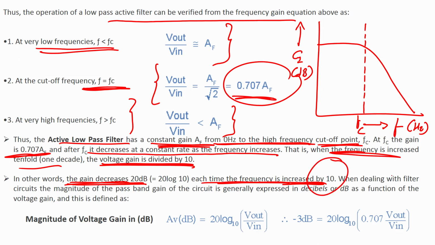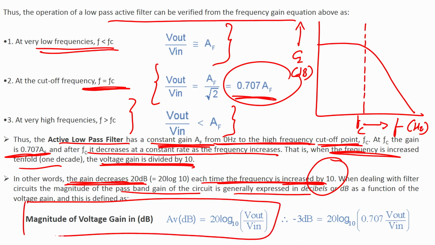When dealing with filter circuits, the magnitude of the pass band gain of the circuit is generally expressed in decibels as a function of voltage gain, and it is given by this particular equation which you can see here. Magnitude of voltage gain in decibels is A equals 20 log Vout by Vin, or minus 3 dB equals 20 log 0.707 Vout by Vin. So, this is how you can derive the formula for the magnitude of voltage gain in the case of the low pass active filter.